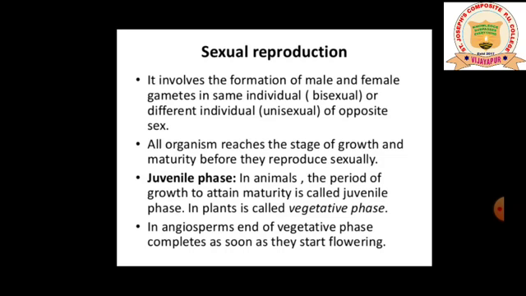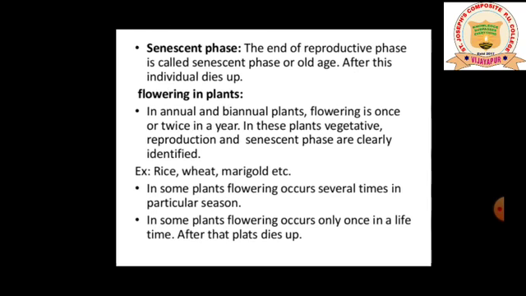So when these cycles are known to us, we say that they have attained maturity. Now in case of angiosperms, that is flowering plants, we come to know that they have attained this phase when they start giving rise to flowers. When they bloom, we should understand that the plant has come to maturity.